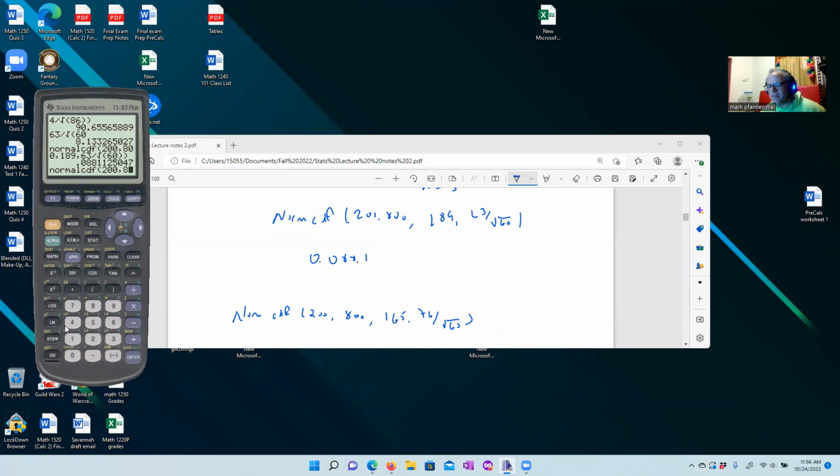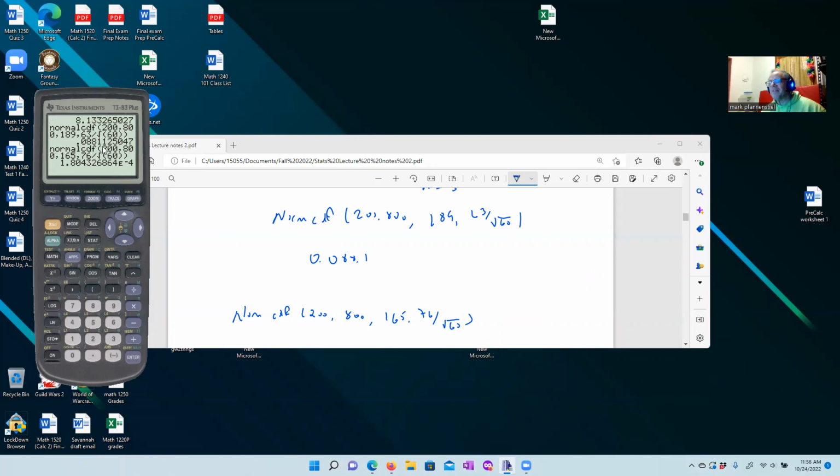We'll type in 800, and then we have 165. And then our standard deviation here is going to be 76 divided by the square root of 60. All right, and we'll see how that turns out for us.